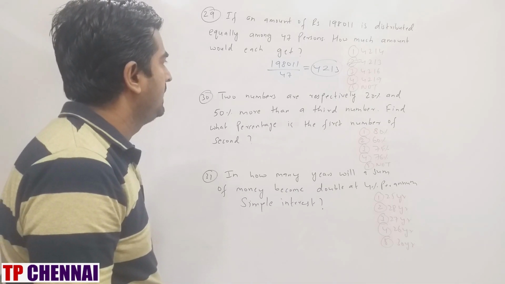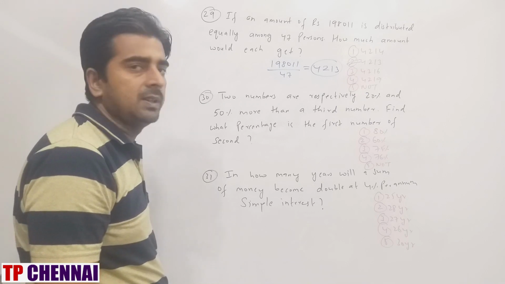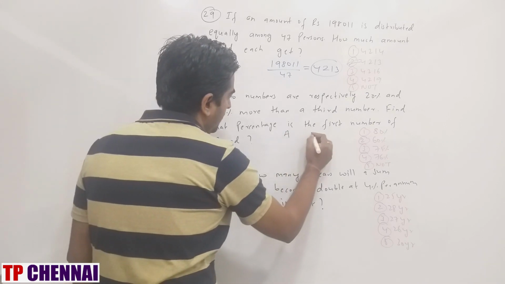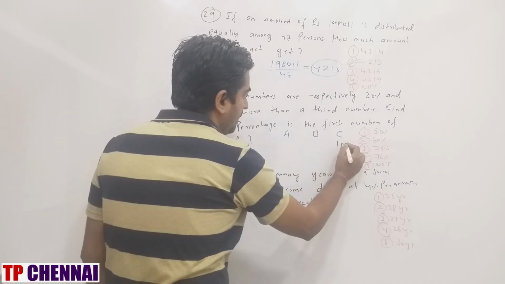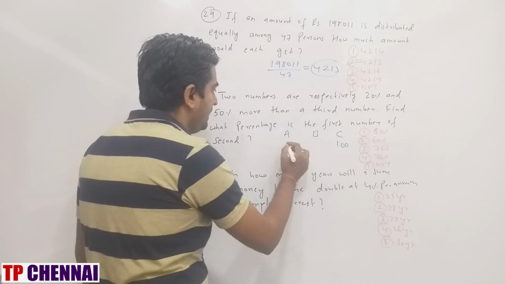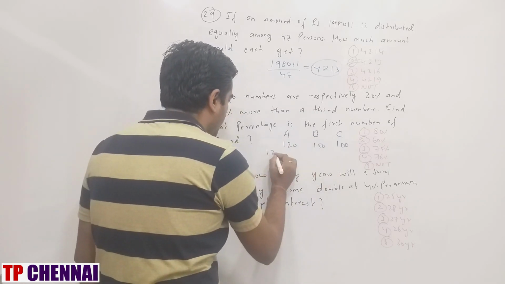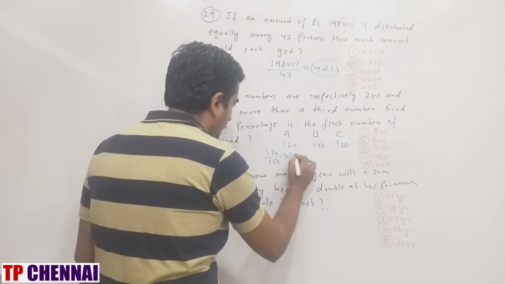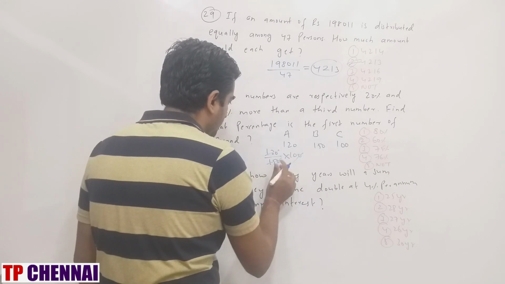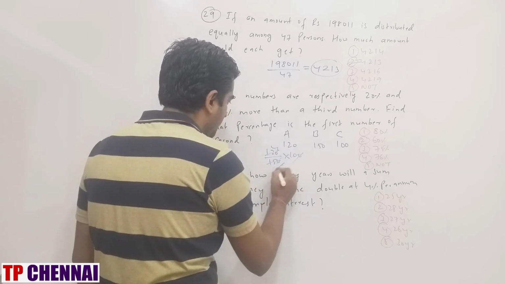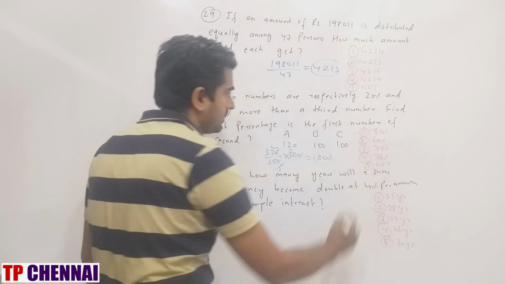Next one. Two numbers are respectively 20% and 50% more than a third number. Find what percentage is the first number of the second number. So I have 3 numbers A, B, C. Both the numbers they are comparing with the third number. So the third number I am assuming 100. So the first number is 20 more, so 120. The second number is 50 more, so 150. So 120 divided by 150 into 100. Zeros gone. 3 4s are, 3 5s are, 5 2s are 40 into 2. What is my answer? 80%, which is first option.